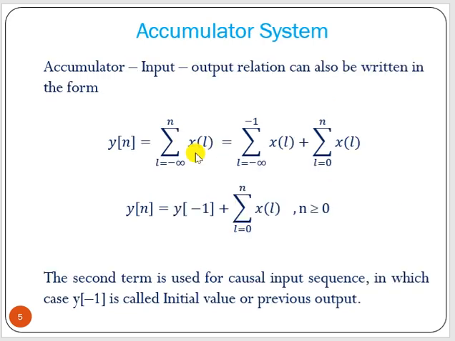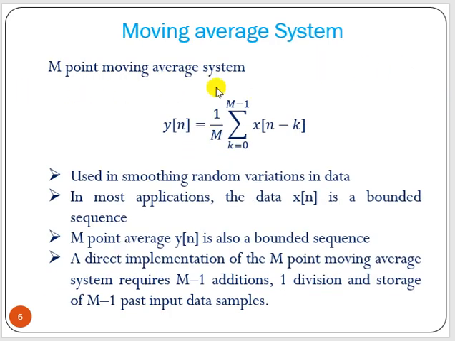Now another example, let us take a moving average system, an M point moving average system. M point means, say we are taking a causal signal, so 0 to M minus 1. That means we have a total of M samples, right? We are taking x of 0, x of 1, x of 2, x of 3, all those values, adding them, then dividing by M. So what we are getting is the average value. This is basically used in smoothing random variation in data.